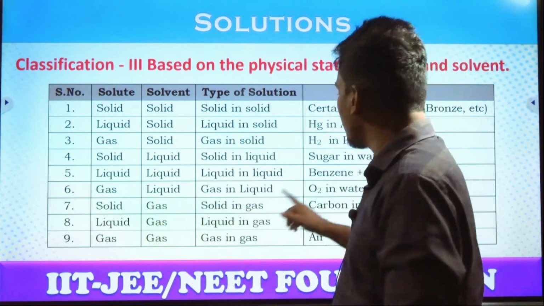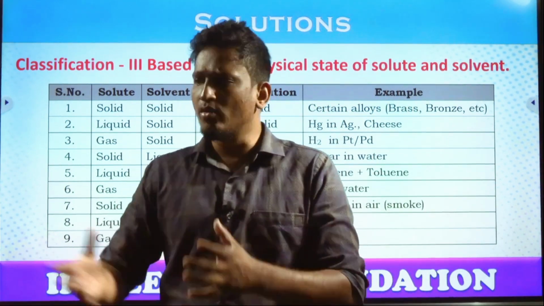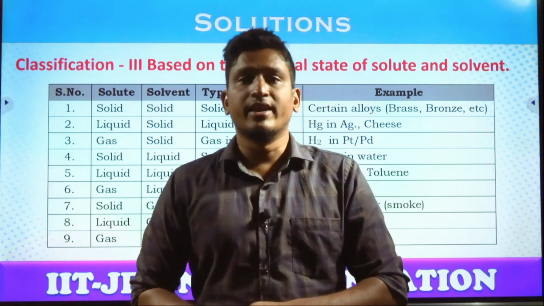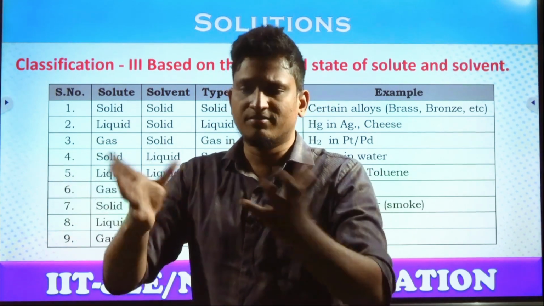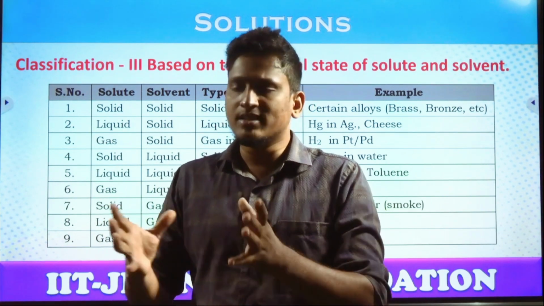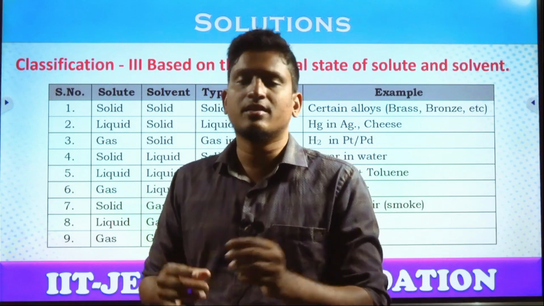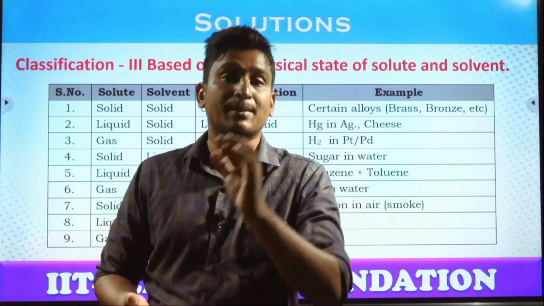Next, solid in gas. How solid in gas? For example, on the road, sometimes vehicles release black smoke, yes or no? Why? Because of some damaged vehicles which are not running perfectly. So what does this black smoke contain? Carbon dioxide is there, but the blackness comes from an insufficient amount of oxygen, incomplete combustion.